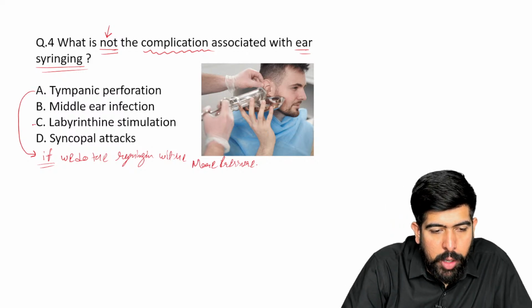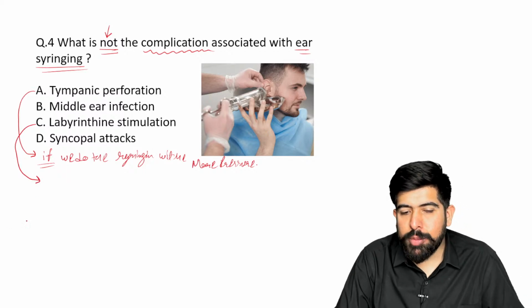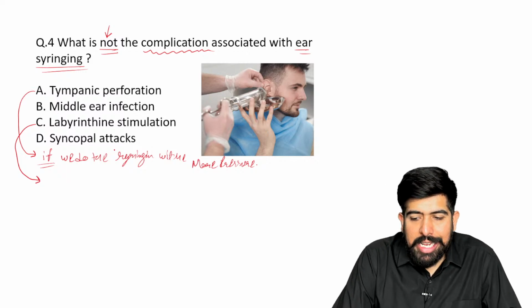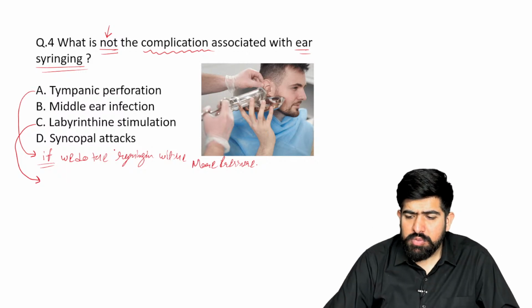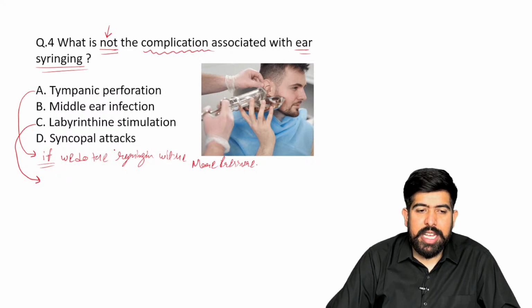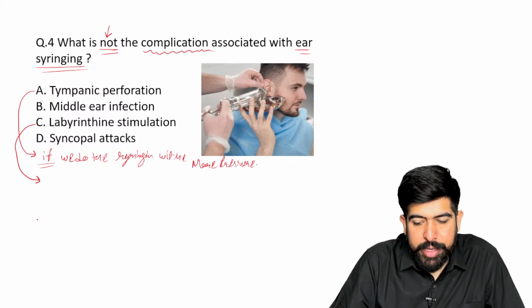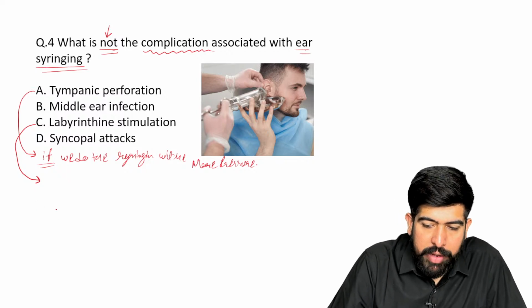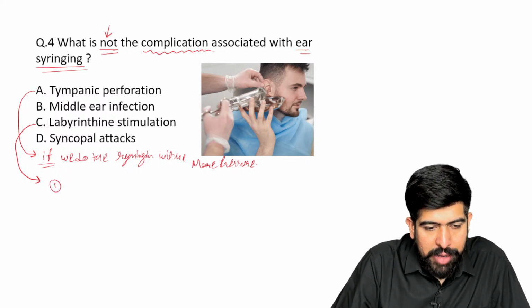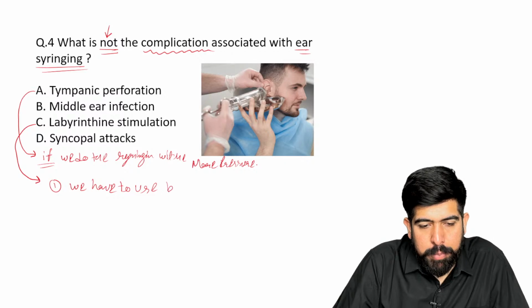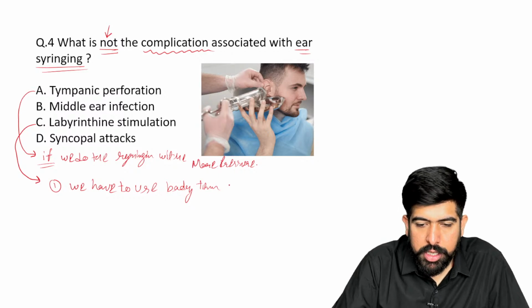Now let's talk about option number C, labyrinthine stimulation. Due to syringing, labyrinthine stimulation can be seen. To avoid labyrinthine stimulation, the first thing we have to do is use body temperature water.